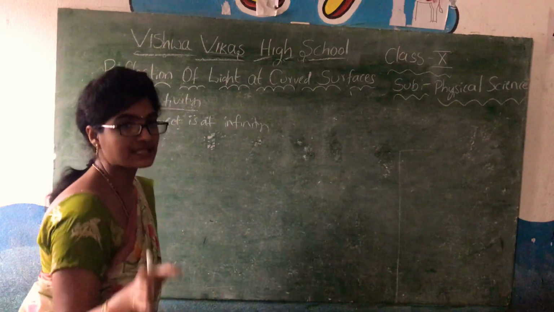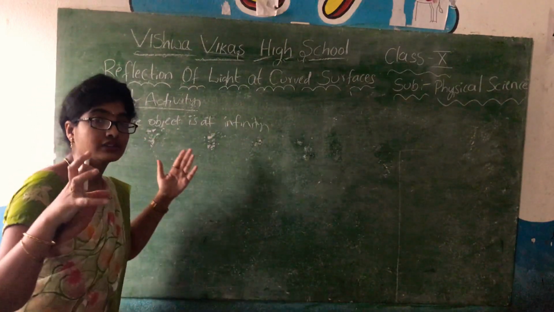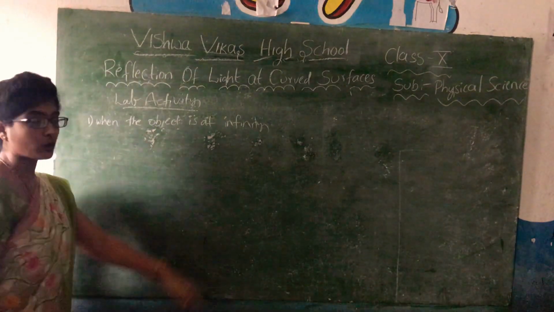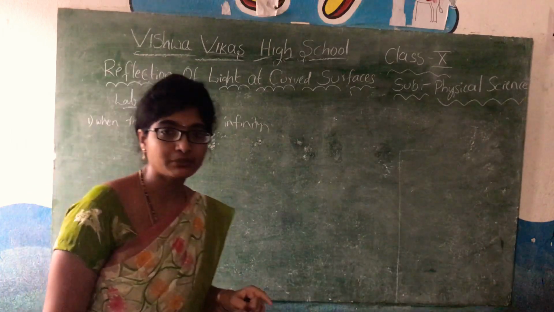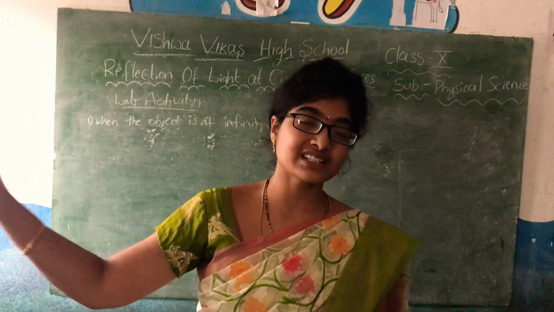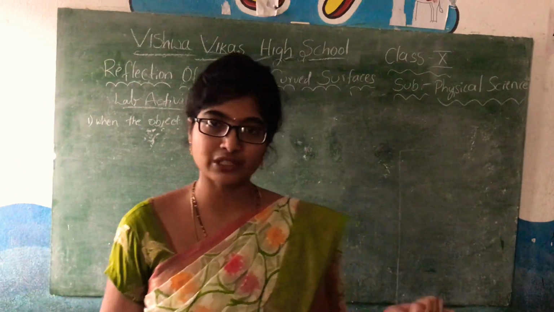So the cases we are going to study are the positions of the object. The first one is when the object is at infinity. Infinity means, as I already told you, like the sun. The sun is the object which is at infinity distance from the mirror.